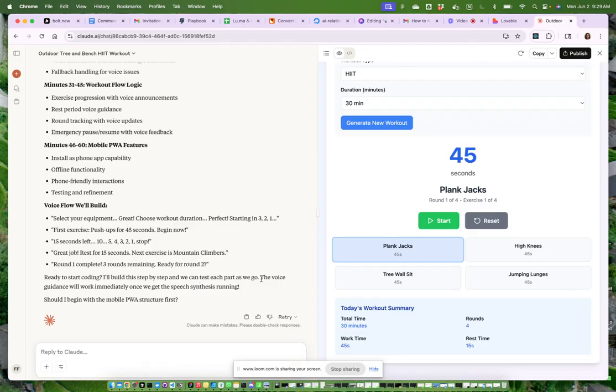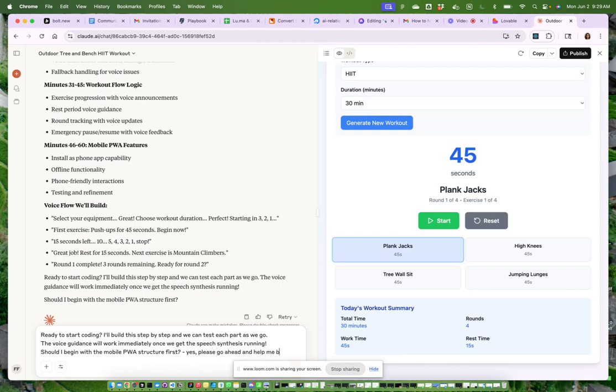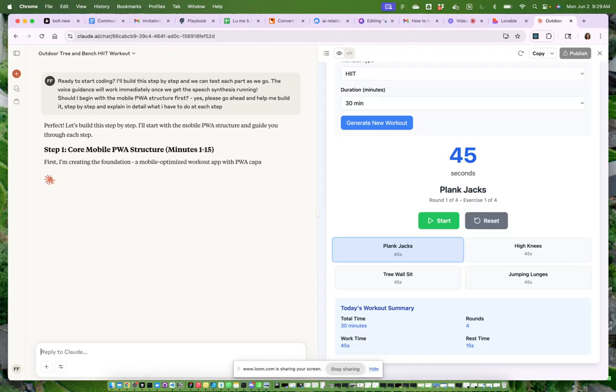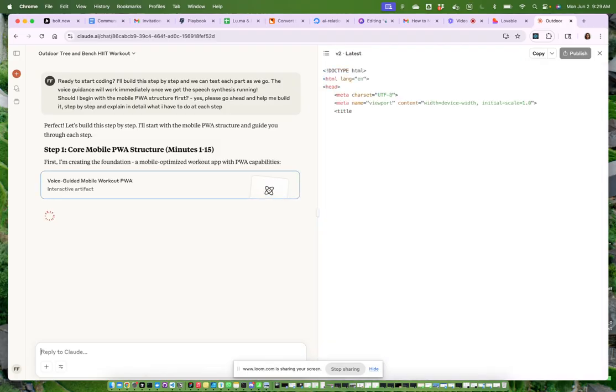I'll build this step by step, and we can test each part as we go. Yes. And now we say, yes, please go ahead and help me build it step by step and explain in detail what I have to do at each step. And so now we start. Sometimes I give it very specific instructions, but now I don't, because sometimes it's also good to just learn how it wants to do it, so that you learn a bit better about this too.